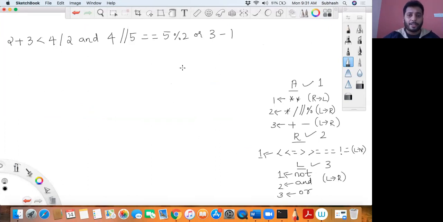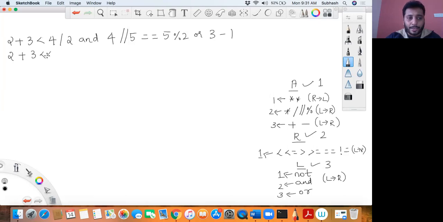Now, having said that, what we'll do, we'll start evaluating our arithmetic operators from here, left to right, whichever comes first. I have division, I have truncated division, and also modulo. All are having the same priority, but which one should I evaluate first? Whichever comes first from left to right, right? So let me start evaluating.